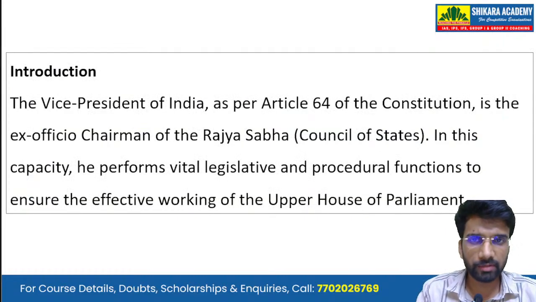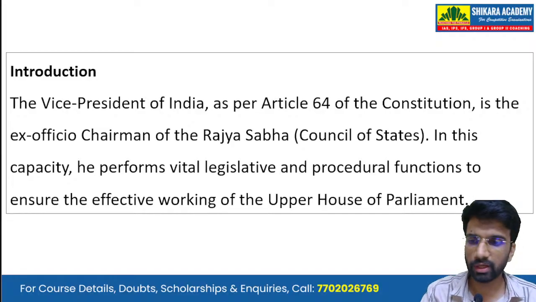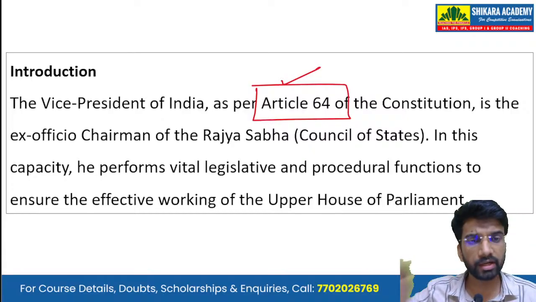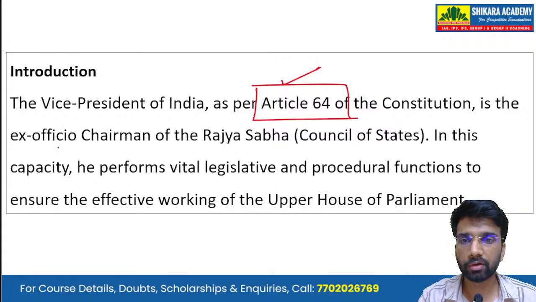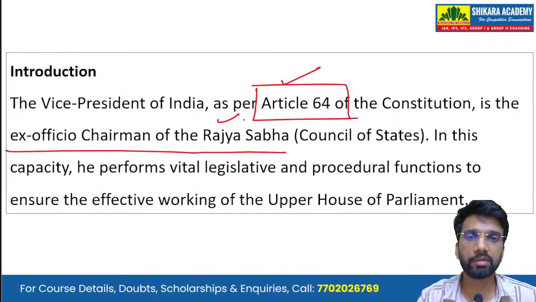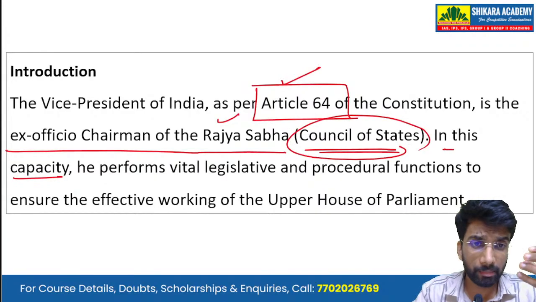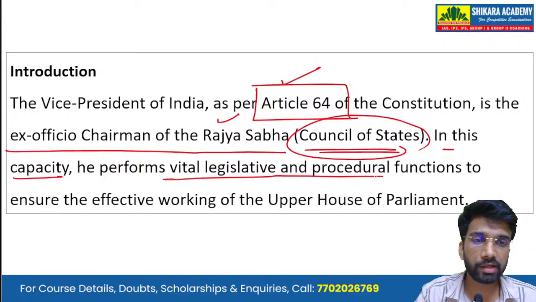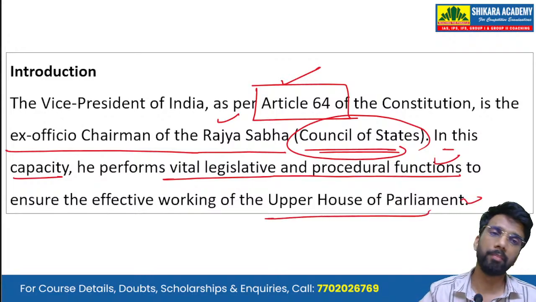So starting with the introduction, the Vice President of India, as per Article 64 of the Constitution. It's a must that you should write about the related articles in the introduction itself. So according to Article 64 of the Constitution, the Vice President of India is the ex officio chairman of the Rajya Sabha, the Council of States. In his capacity as the chairman of the Rajya Sabha, he performs vital legislative and procedural functions to ensure the effective working of the upper house of the parliament.